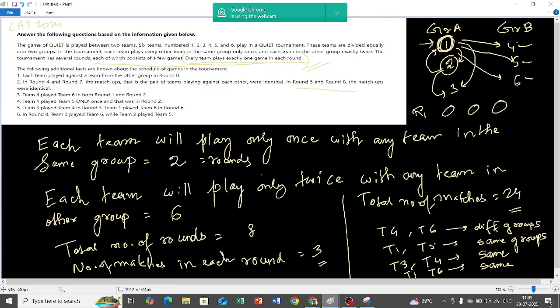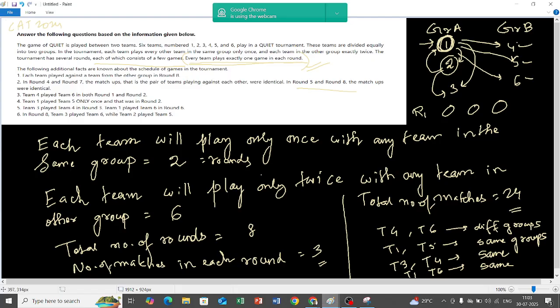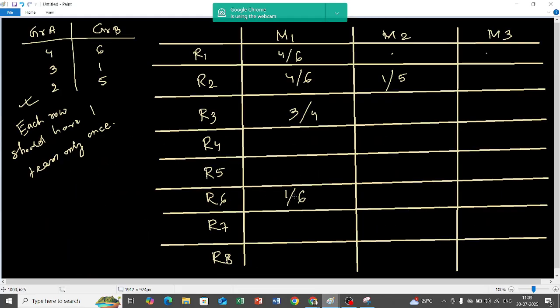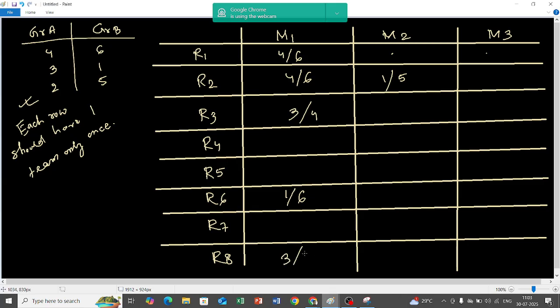Team 1 played with team 6 in round 6. Round 6 is this. So in round 6, team 1 by 6. Very simple, I'm just checking the information and putting it in position. In round 8, team 3 played team 6. So that means 3 by 6. I'm putting it over here.